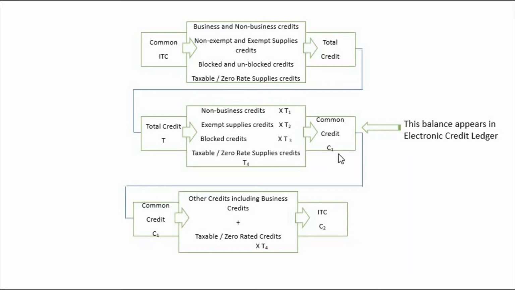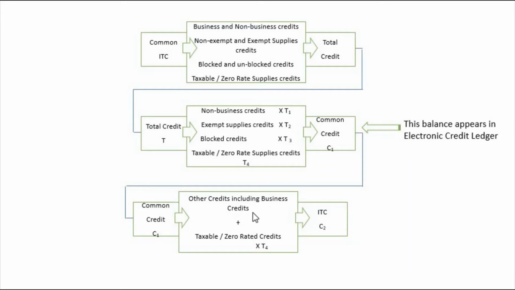So common credit C1 is this, and this credit will be shown in your electronic credit ledger. As I have told you, there are three ledgers: electronic credit ledger, cash ledger and liability ledger. We will learn more about that in the next chapter. So this is C1. What do you do with this C1? C1 should be treated like this.